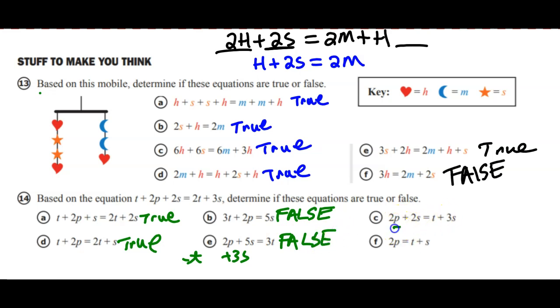Part C looks good. All we're doing is subtracting t from both sides, so that's going to be a true. And then for part F, let's see, we subtracted both the t and the 2s. Did we do the same thing to the right side? We subtracted a t to get t, we subtracted 2s to get just s, so that also is going to be a true statement there.